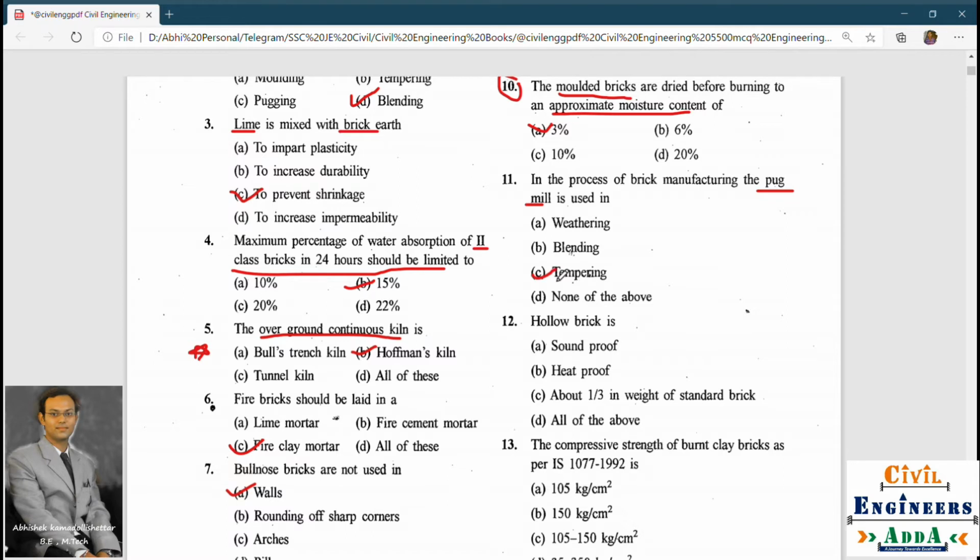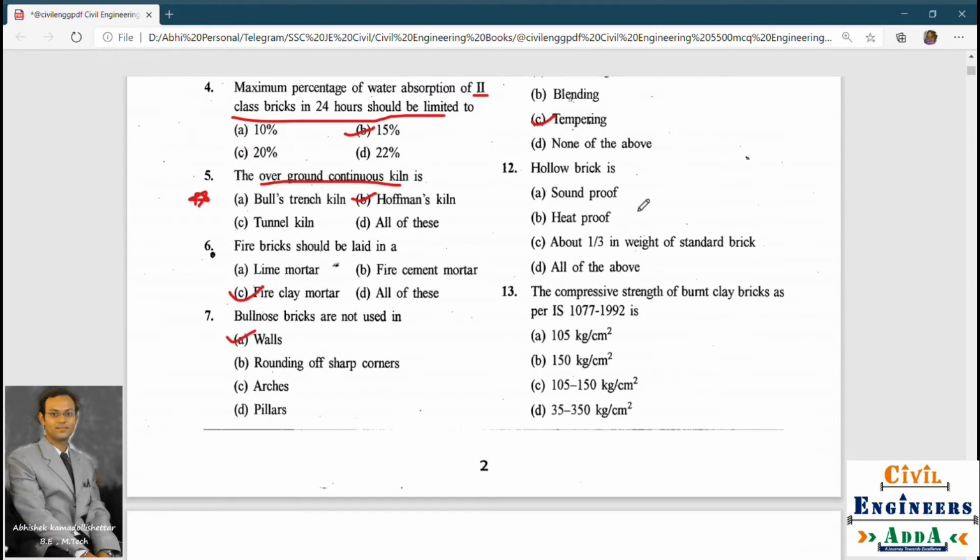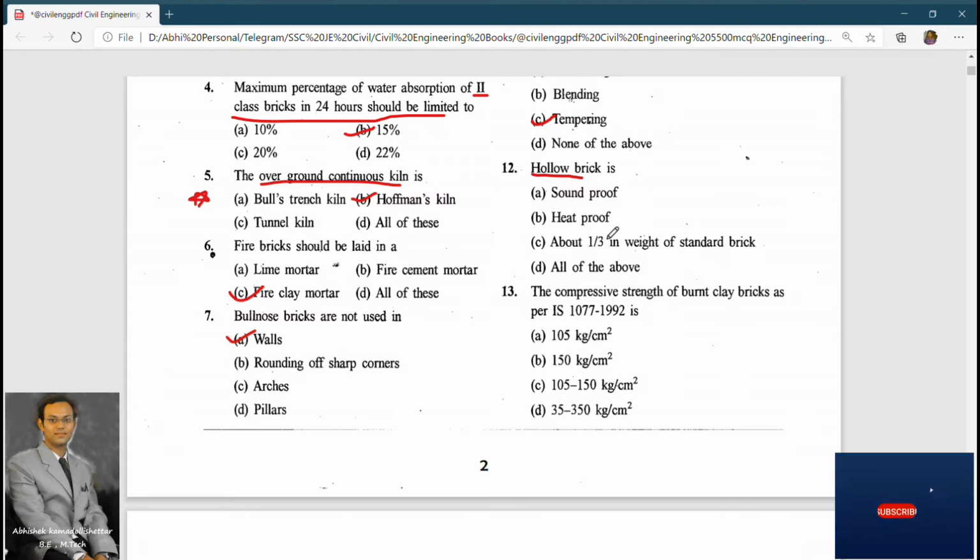Hollow brick is soundproof, heat proof, about one third in weight of standard brick, or all of the above. Hollow brick is very important. It is soundproof obviously because air is present in the hollow space, and heat proof, of course, and about one third in weight of standard brick.